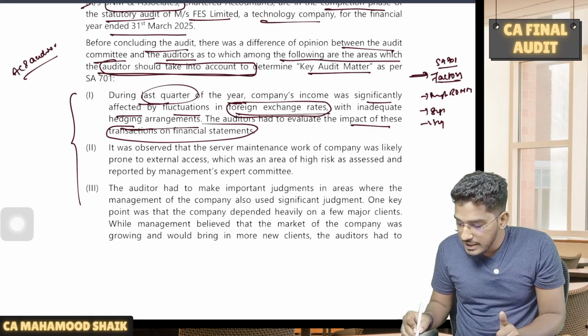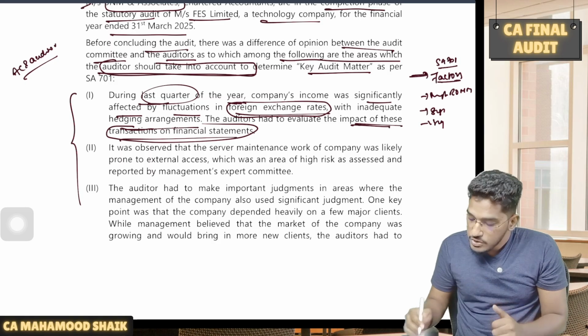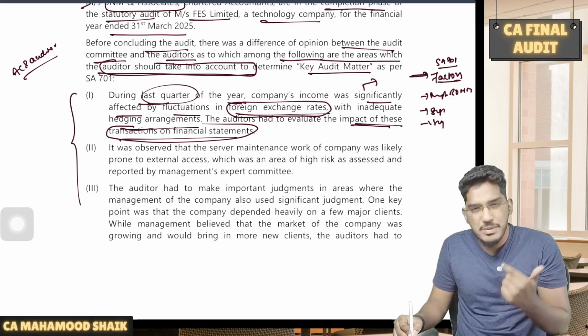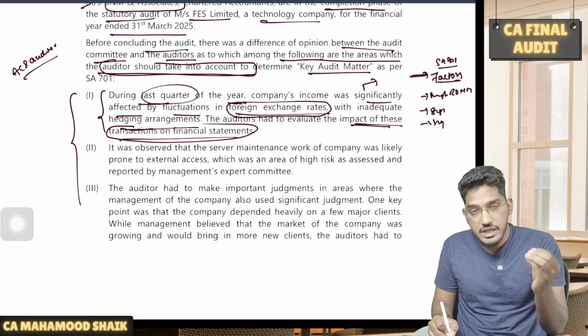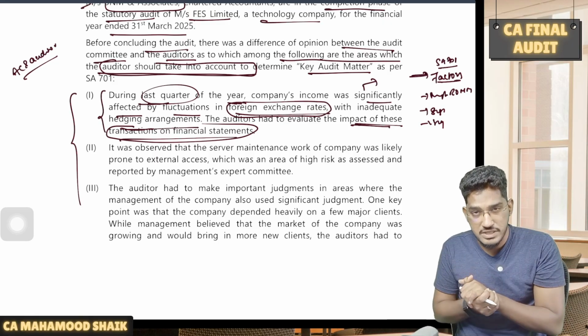And it is also something relating to the audit of the financial statements. So don't you think this is one of the matters which can be highlighted as a key audit matter? Yes. Why? Because as I have told, one of the factors which has to be taken into account is significant events or matters which have taken place.